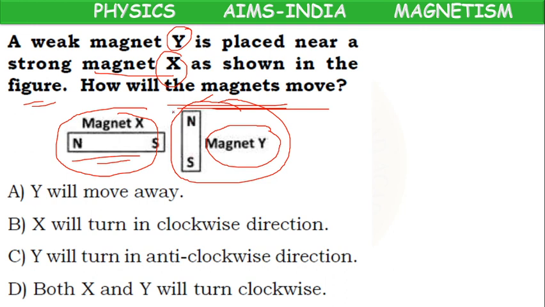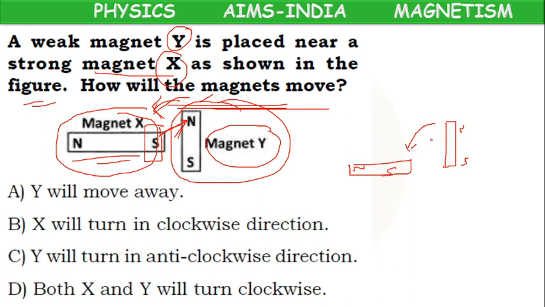So magnet Y will be attracted towards strong magnet. But how? This end is south pole. It tries to attract the north pole. Because of that, this vertical magnet will move in this direction and it will align like this.